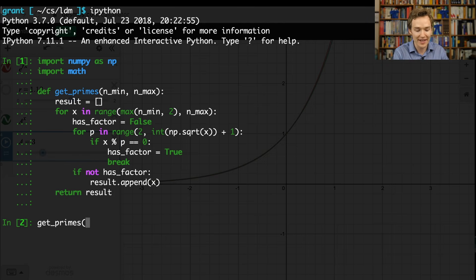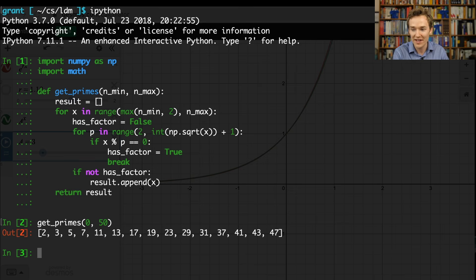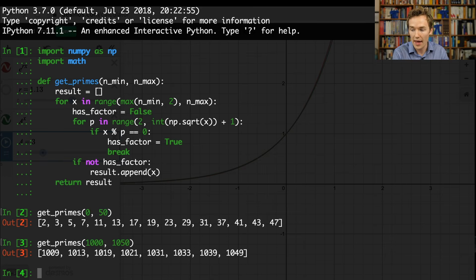So if I type something like get primes between 0 and 50, we take a look, okay, it's got 2, 3, 5, 7, all your favorite prime numbers between 0 and 50, you're gonna find in there. But maybe you don't like that range, maybe you wanna look between 1,000 and 1,050. And there you go. There's the primes between 1,000 and 1,050. And there's fewer of them.